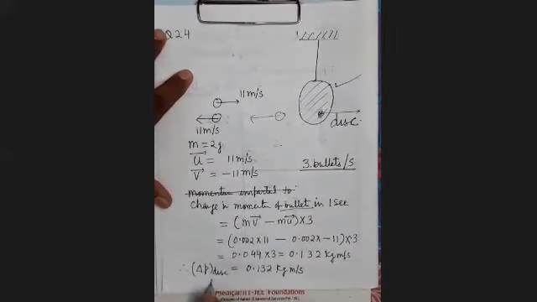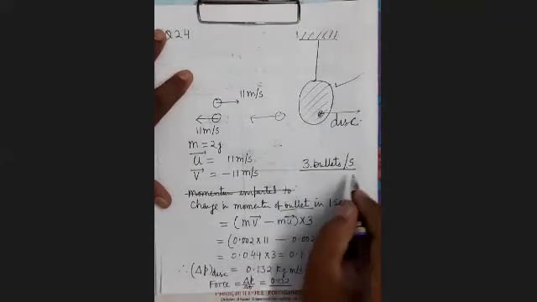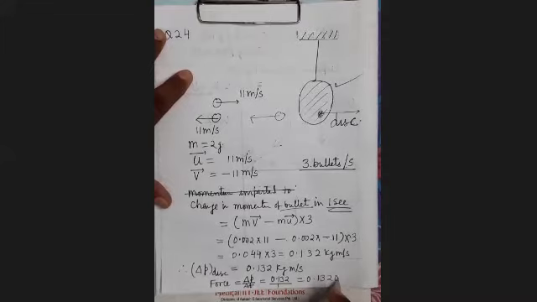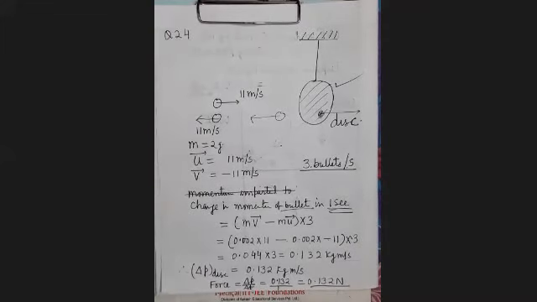So what will be the force? Force equals delta P upon delta T. That is 0.132, and how much is the time taken? It is 1 second. So it will be 0.132 Newton.